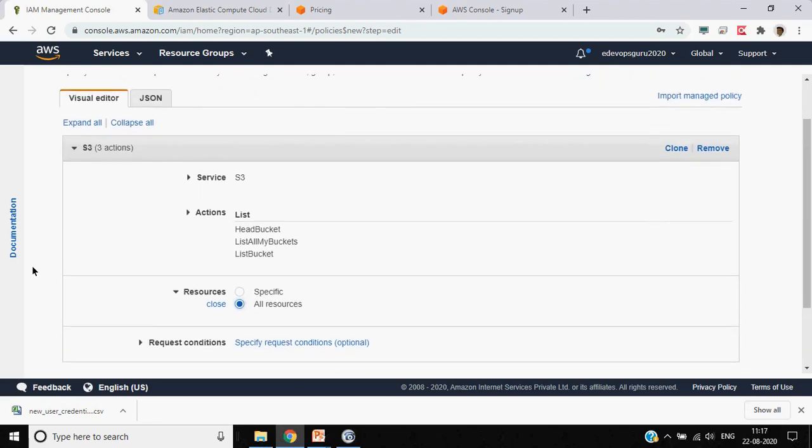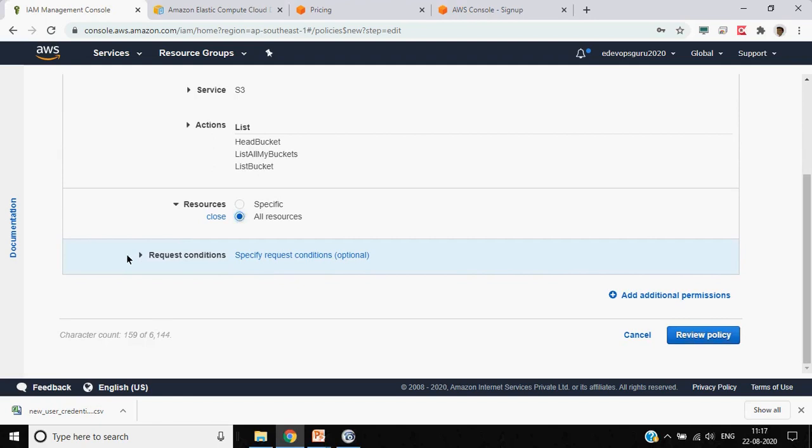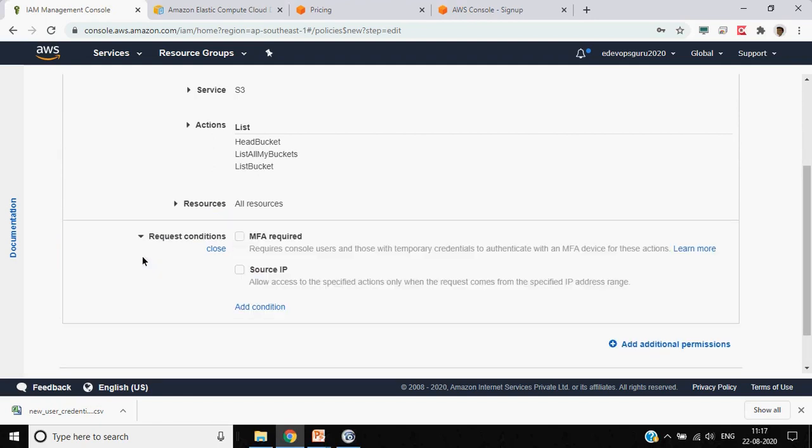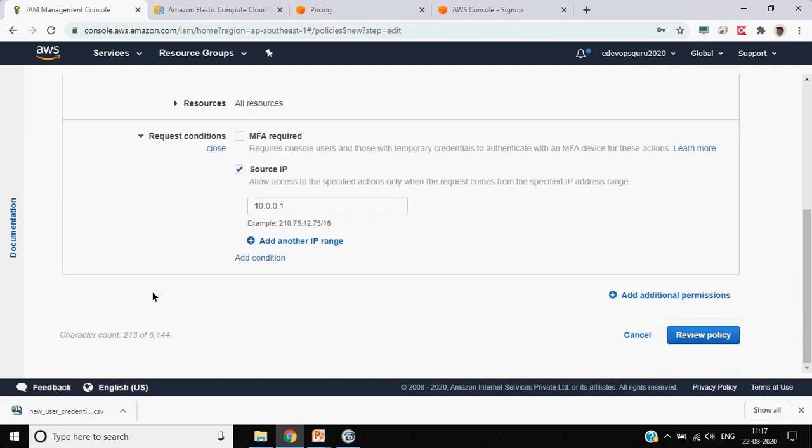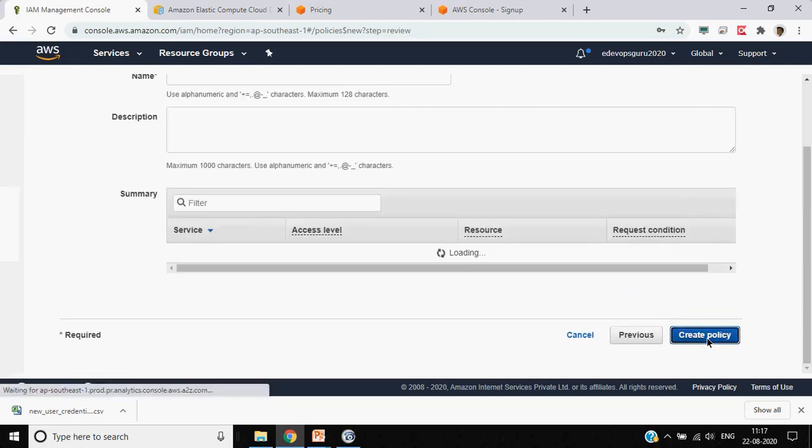So here we are creating a policy which, if we apply it to any user or role, they will be able to only list the contents of S3. Okay, if you want other conditions also, such as multi-factor authentication being required, or whitelisting of IP addresses, for example any request coming from 10.0.0.1 should only be allowed, those kinds of things we can define.